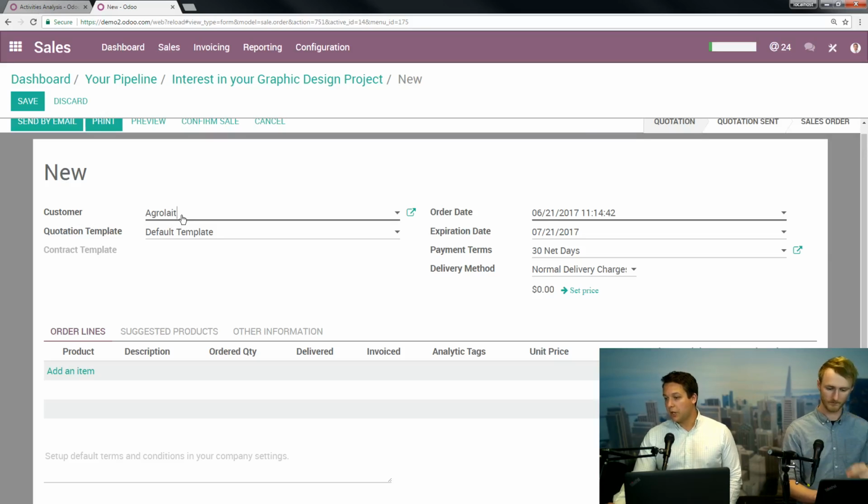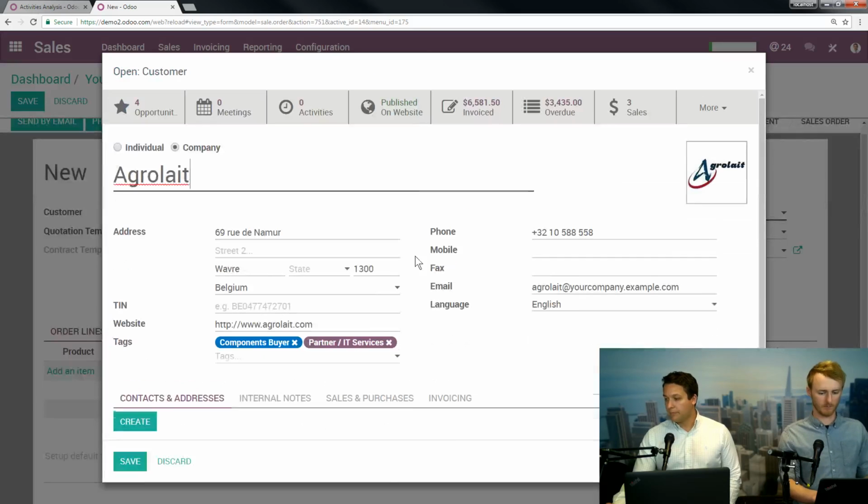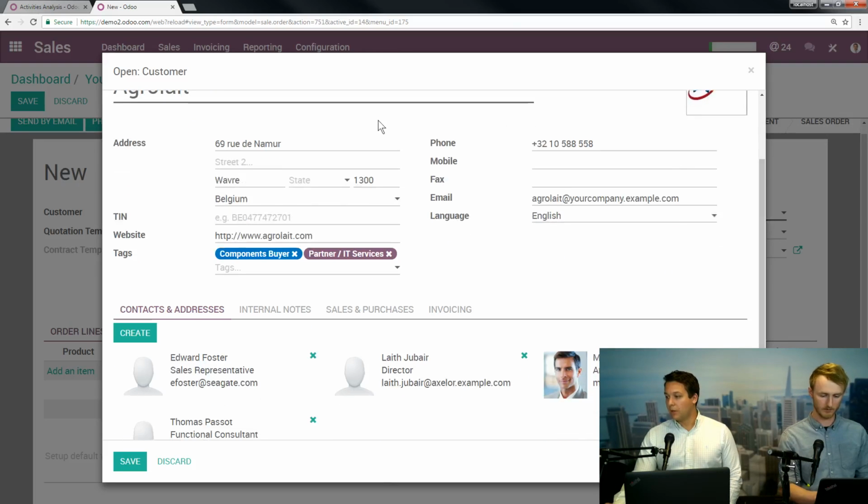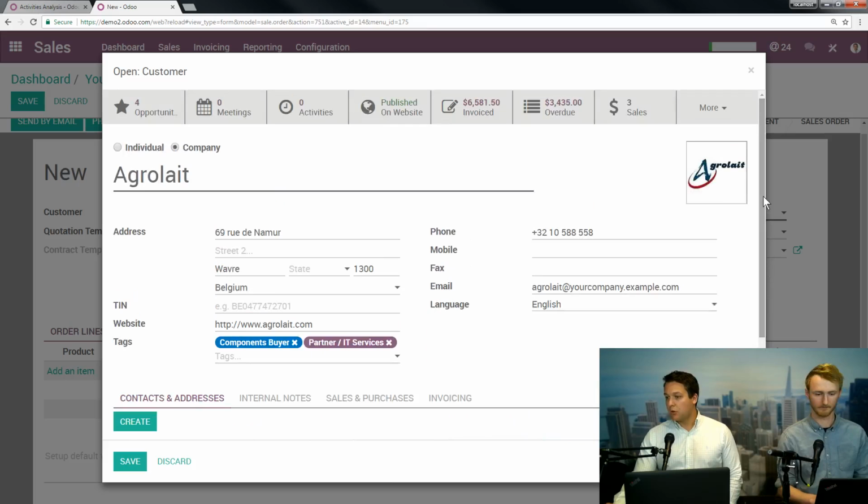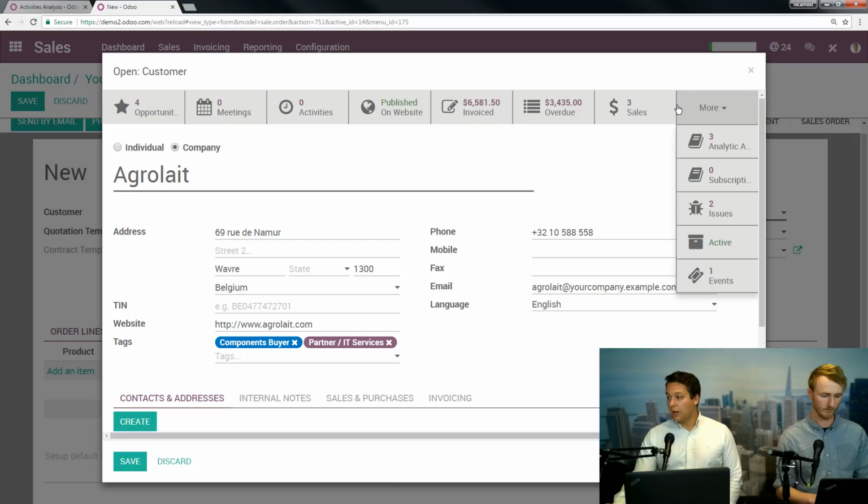Now, Agrolais is already a customer in our customer database. If I hit the pop-out right here, you're going to be able to see the whole story of your relationship with this company. So this is the company overall, all their contact information, individuals that you deal with at the company, and they have a field just like this where you'll be able to see their contact info. Across the top here, again, the story, you can see any current opportunities you have with them, any meetings or activities, anything that's been invoiced or overdue for them as well, or any closed sales, and a couple of other options here like issues and events as well.